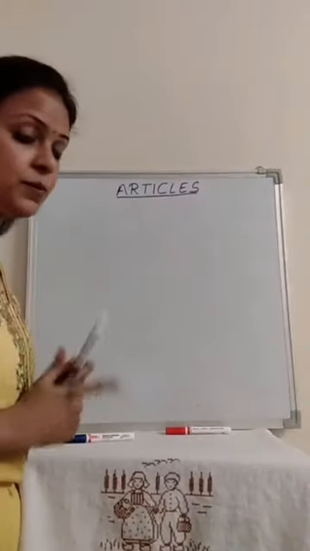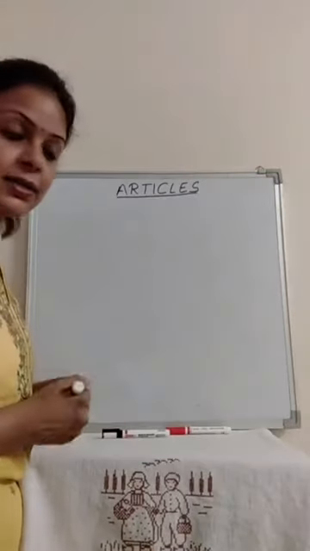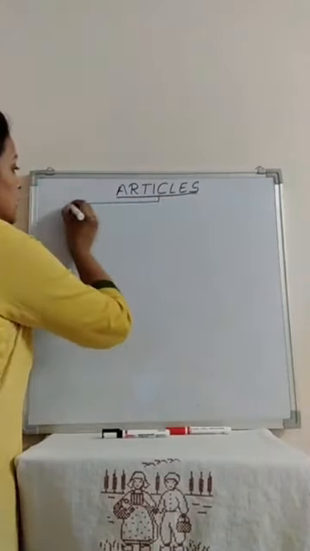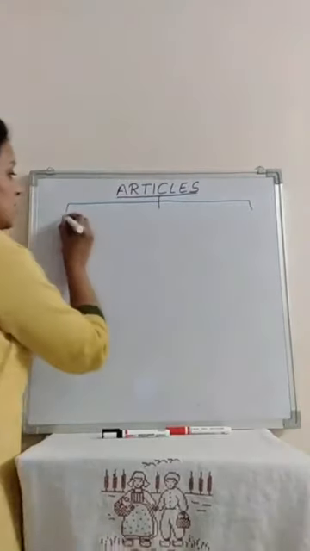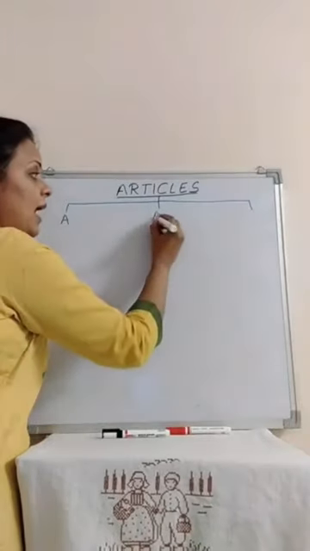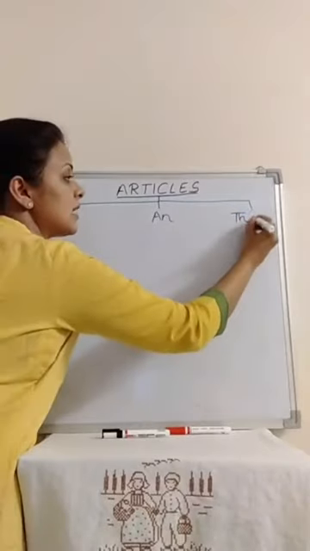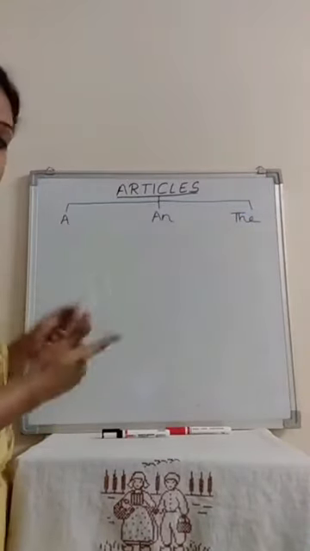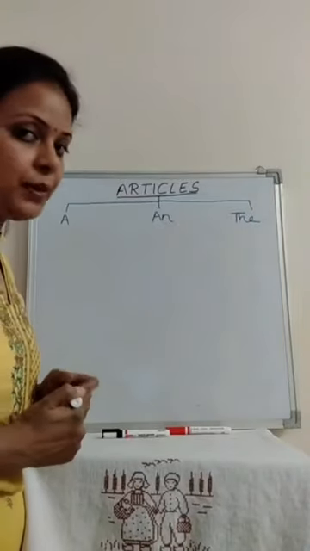So our topic to be discussed today is articles. What are articles? All the words which are a, an and the are the articles. Yes, these articles are placed before the nouns or the describing words.